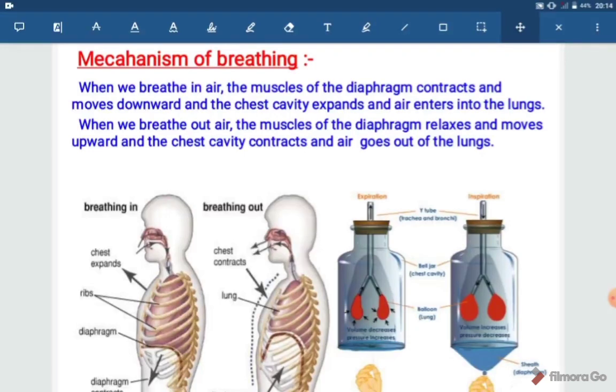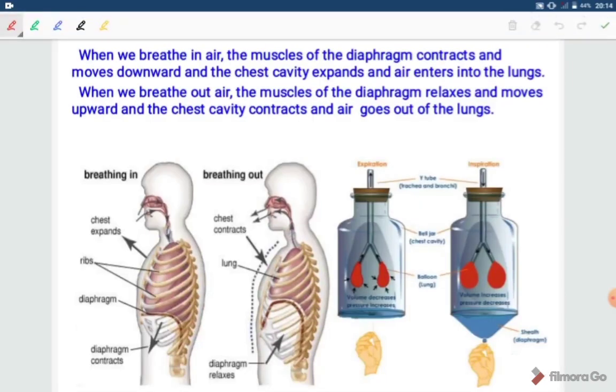Now, what is the mechanism of breathing? What happens to the diaphragm? What happens to the ribs? We will study in this particular slide. There are two main processes, inhalation and exhalation. Inhalation is the intake of air which is rich in oxygen, and exhalation or breathing out is the release of air which is rich in carbon dioxide.